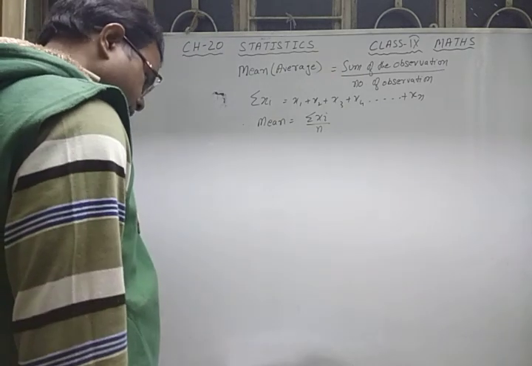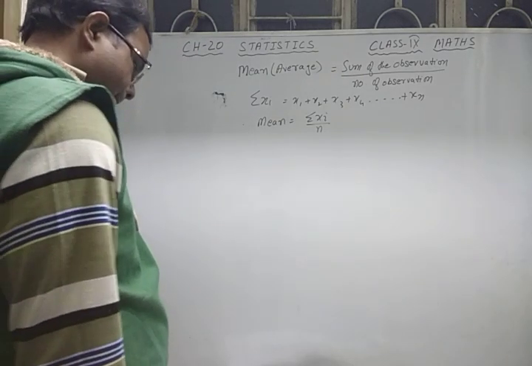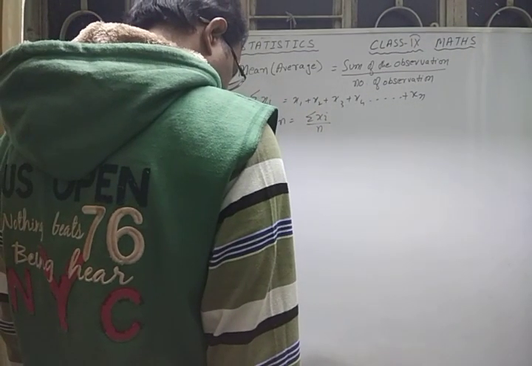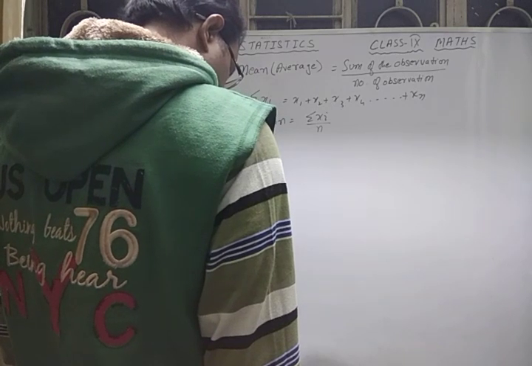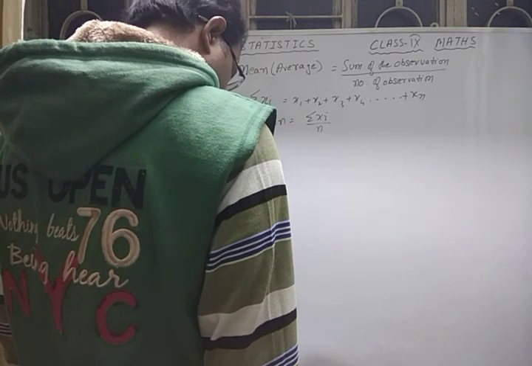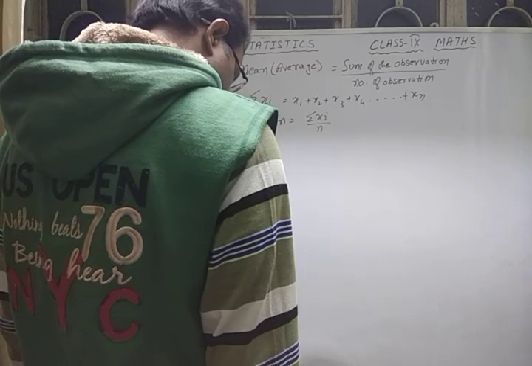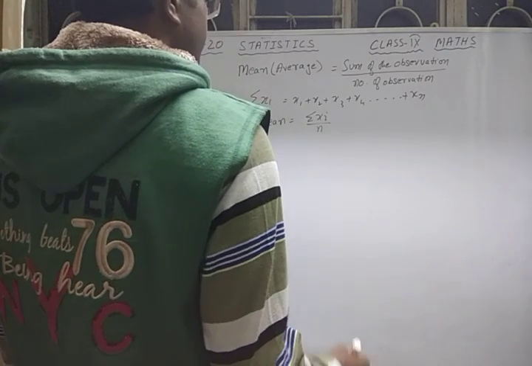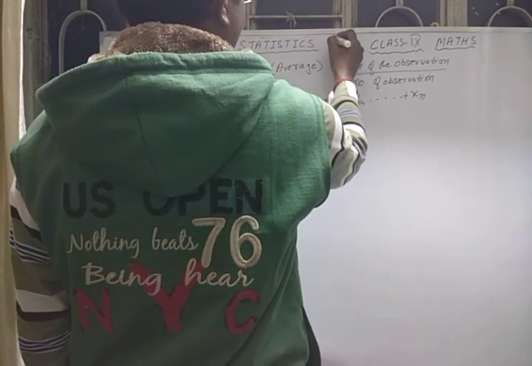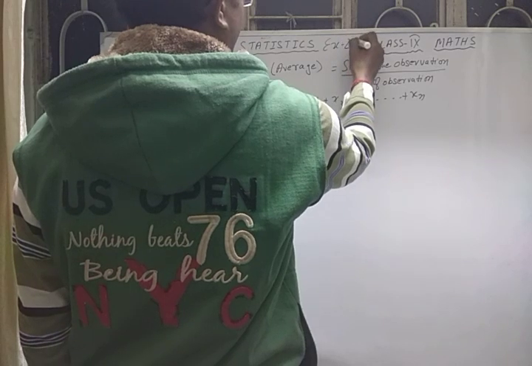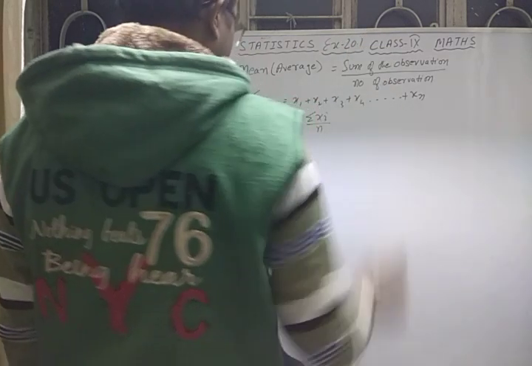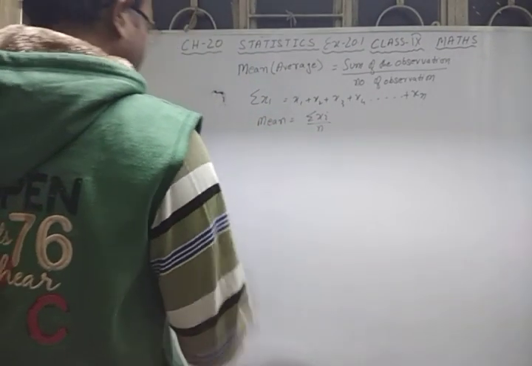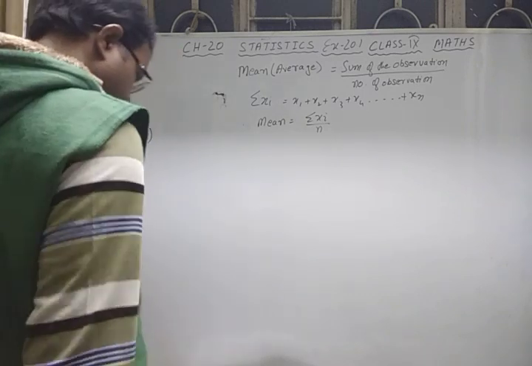The first question I have taken is question number 4.